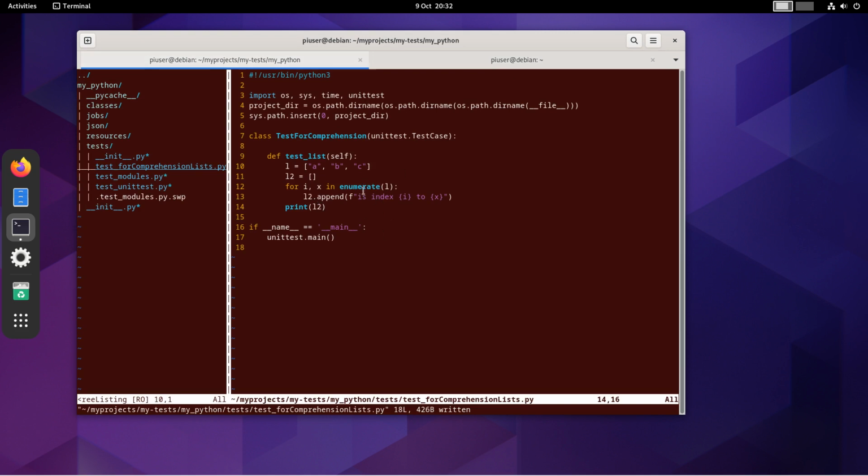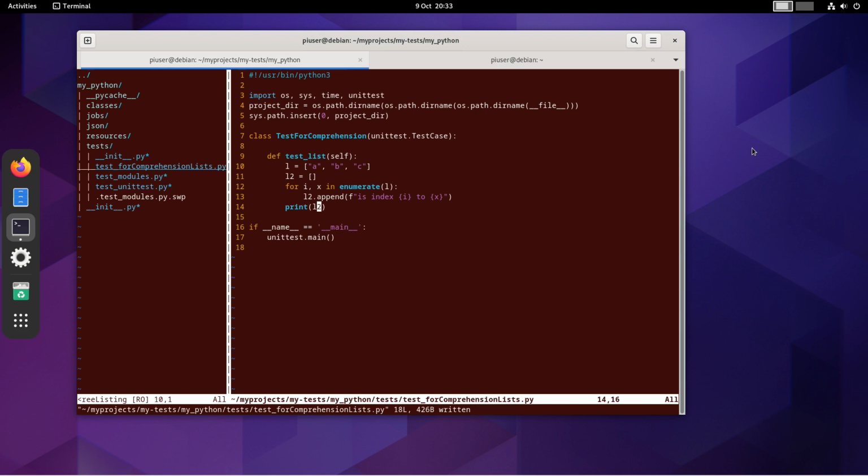As you can see here, I've got an original list, I've created a new list, I've created my for loop, and I'm asking for my index with enumerate. I've got my index over here, and then I'm doing a transformation, so I'm populating list 2 with append. This is not the ideal way to do it. The best way to work with lists is more regarding the principle of a list being immutable, so in that way we create a new list rather than making changes to the existing one.